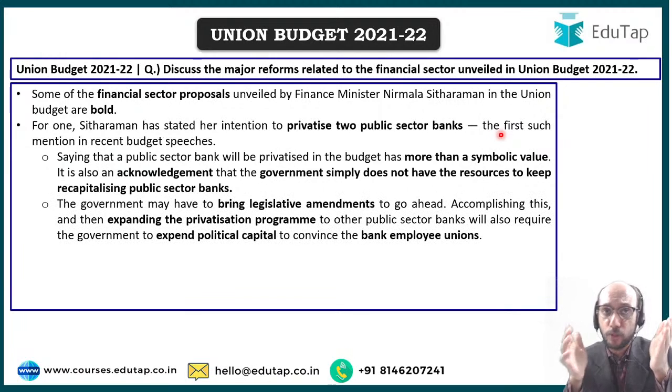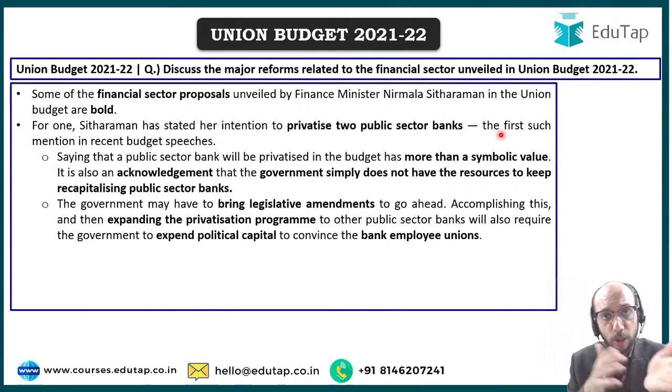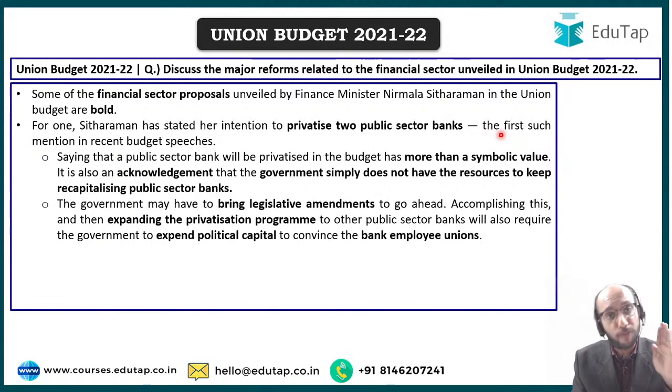Obviously government will have to bring in legislative amendments, government will have to go through the parliament, government will have to talk to the bank employee union, government will have to spend a lot of political capital in being actually able to take these reforms ahead. But if we are actually able to take these reforms ahead, we are actually able to privatize two public sector banks, that will be a very, very huge and a very, very phenomenal achievement. I would say, in my opinion, this would be very, very good. It would be a very long lasting good step that the government can take.